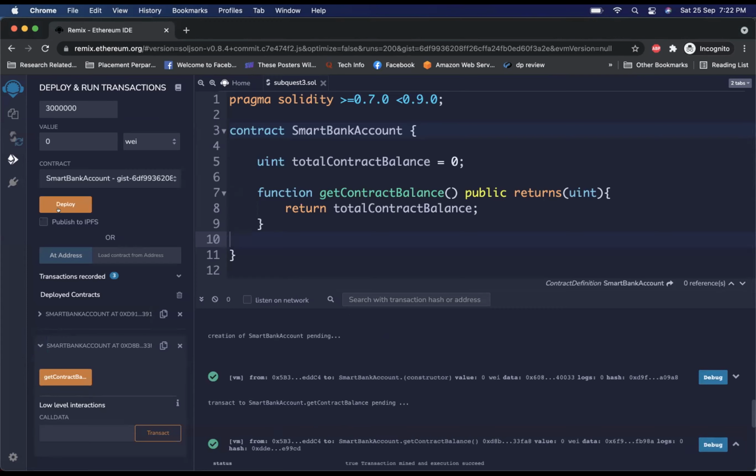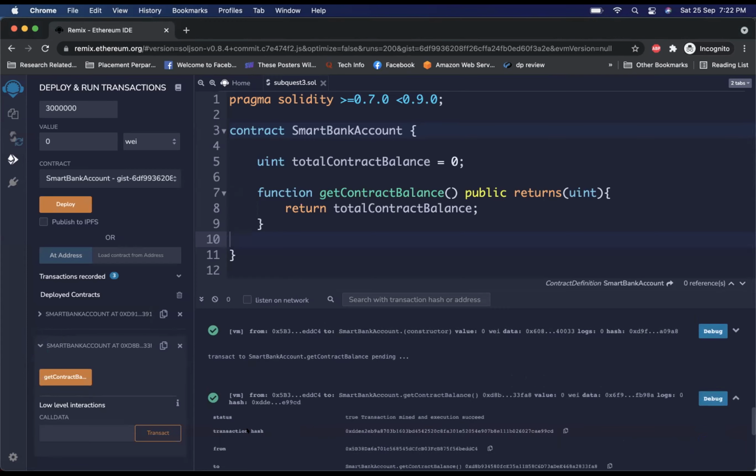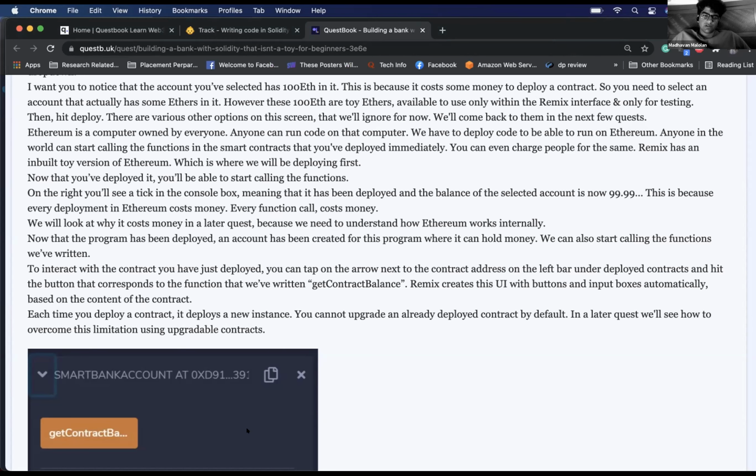So whenever I execute any action, the tick mark is the output. Basically it's saying that at least one computer has run this code that you've requested it to run, which is your own computer in this case. Okay, we have asked for the contract address. Remix is creating these UI buttons.